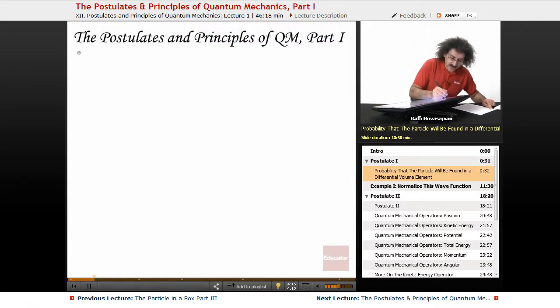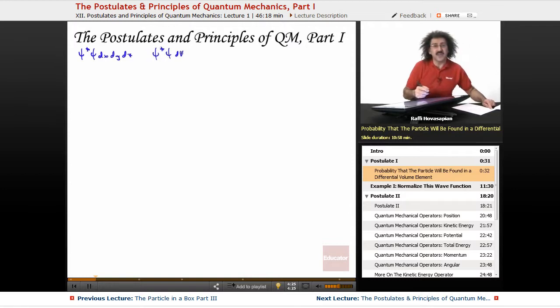So this thing that we just wrote, this ψ* Ψ dx dy dz, will often be written this way, and I'll often do it this way. We'll just call it dV, a differential volume element. So this dV and the dx dy dz, they are the same. That's it. This is just the theoretical description.